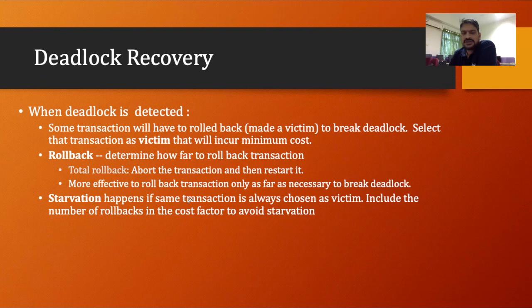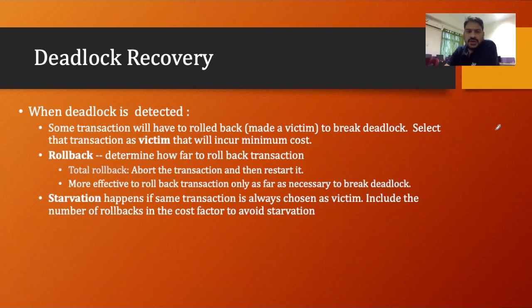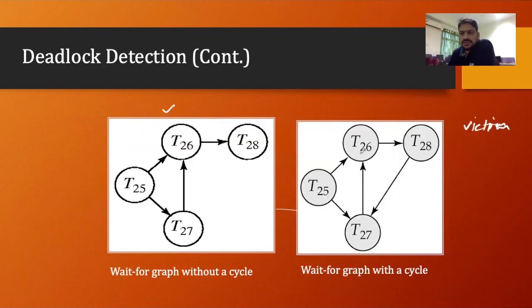Starvation happens if some transaction is always chosen as a victim, so include the number of rollbacks in the cost factor to avoid starvation. It says that whenever we detect the deadlock, we look for the victim. So what is the victim? We have to find the victim based on which one is not affecting the system.